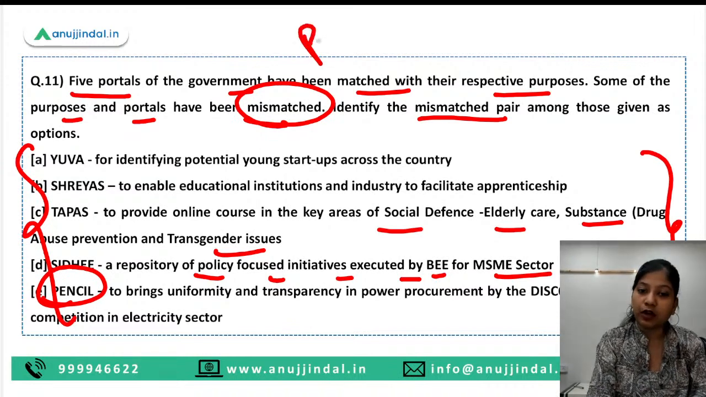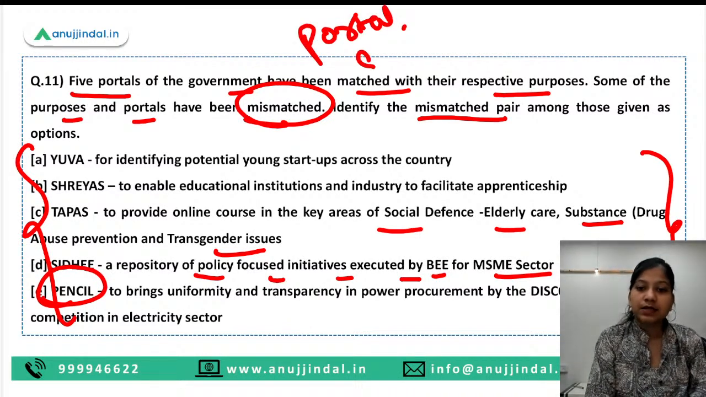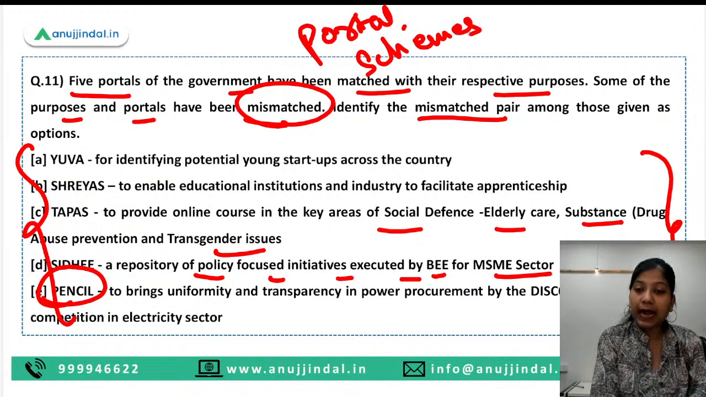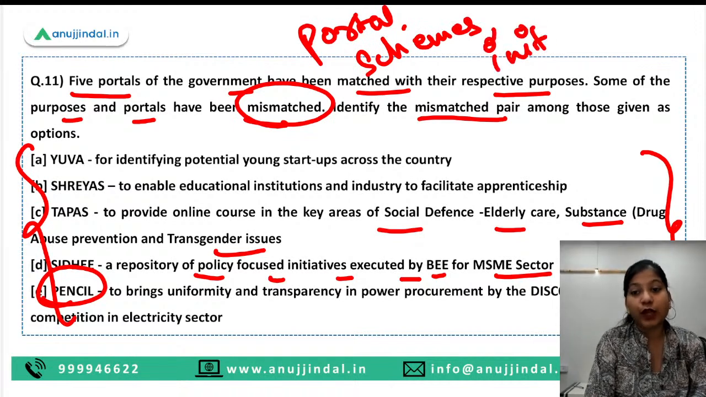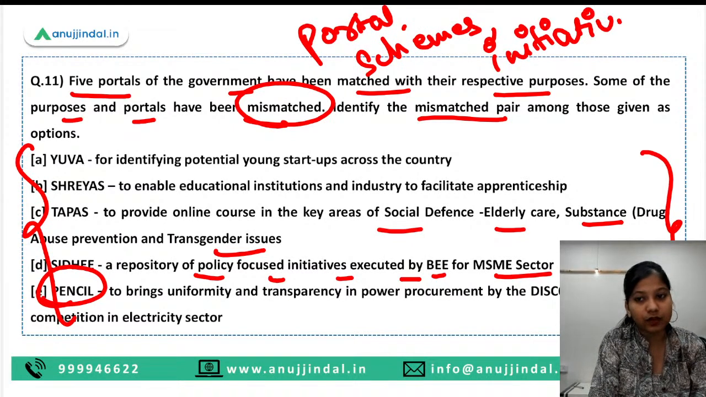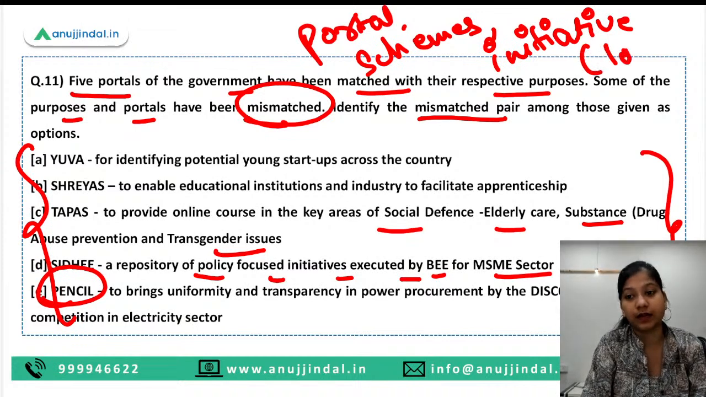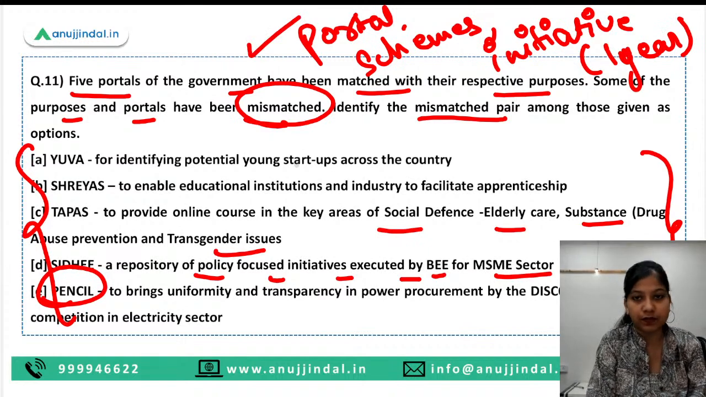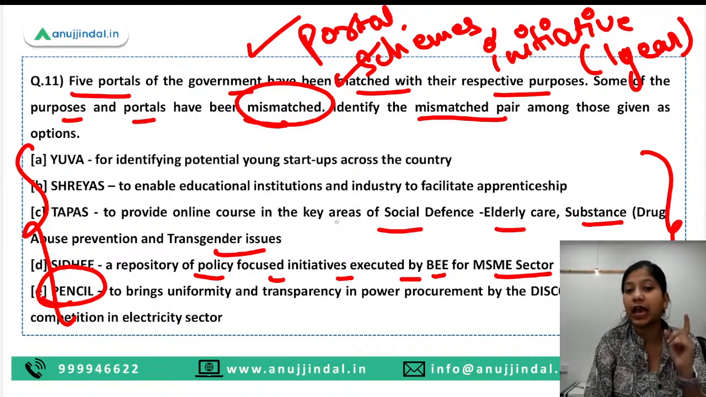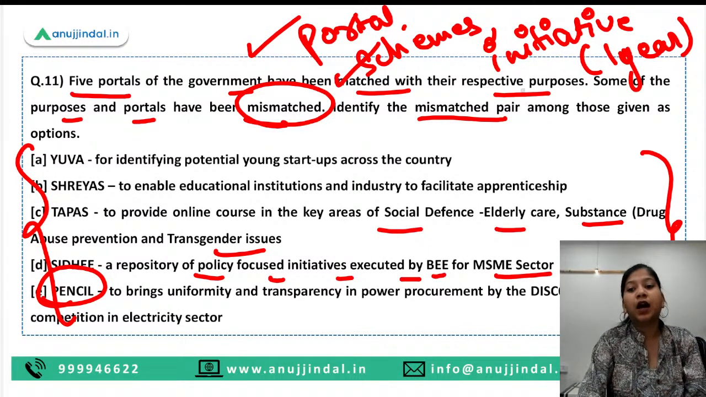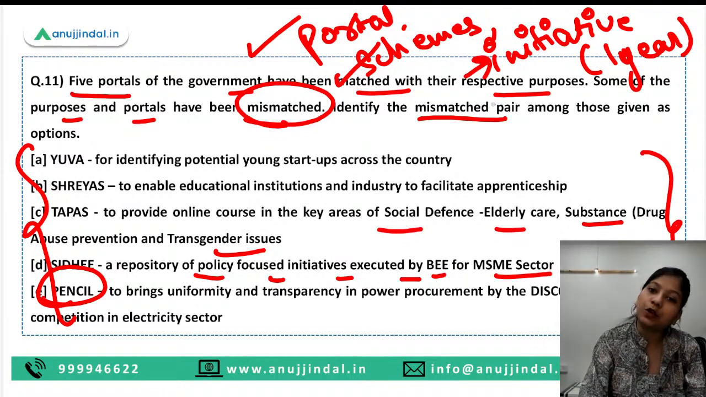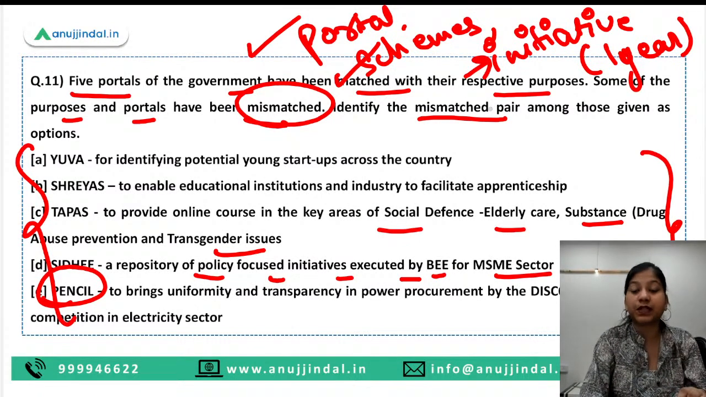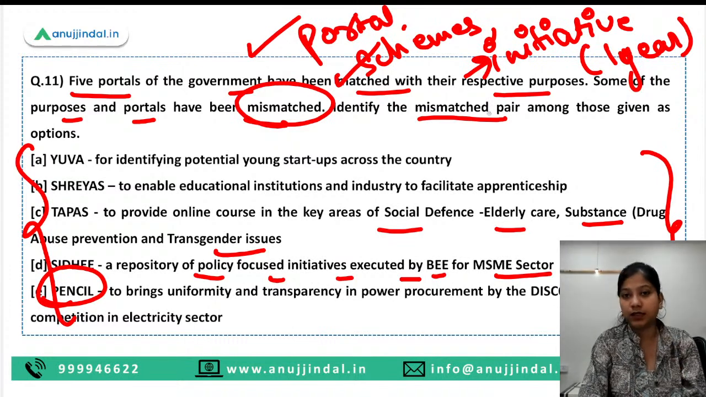So prepare government portals, schemes and initiatives. Initiatives also include your campaigns that the government has launched in the last 1 year. Okay? And from where can you cover all these things? For portals we have given you a separate document. For schemes we have 3 documents given to you. Then for initiatives we have PIB 247. So cover PIB 247 for the last 1 year thoroughly.